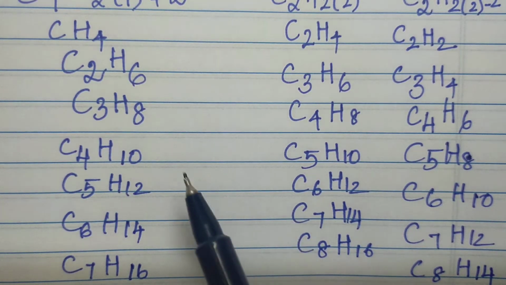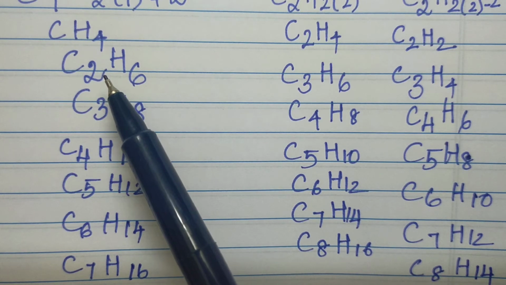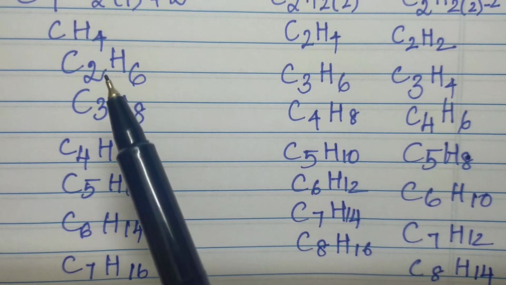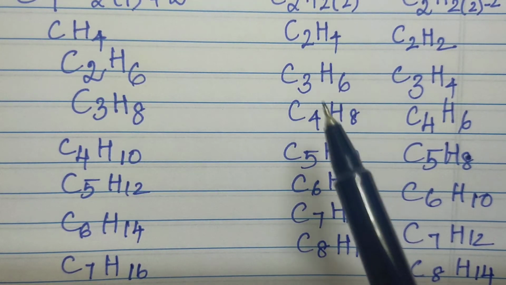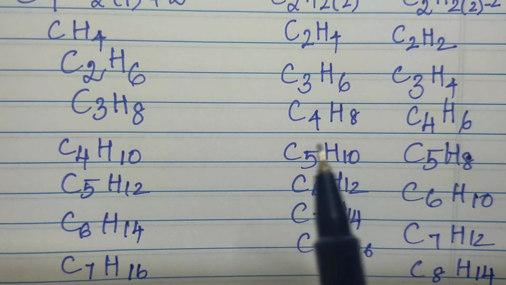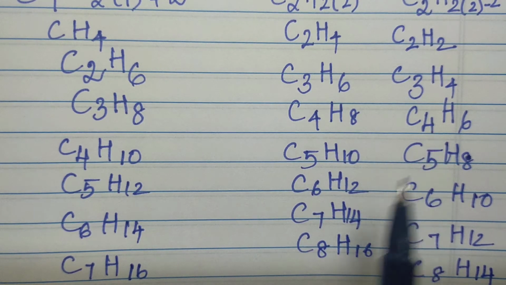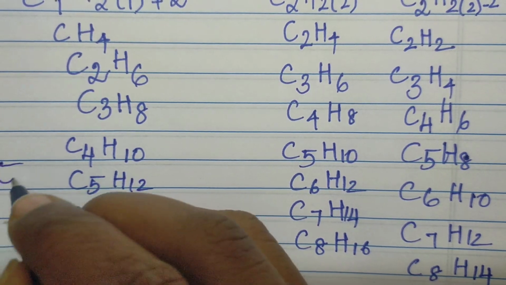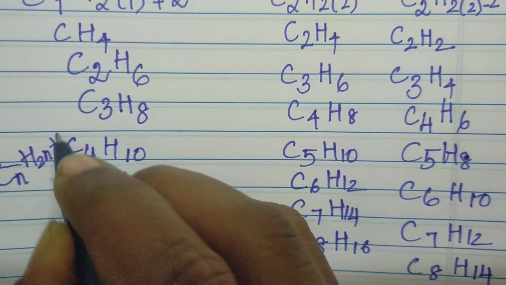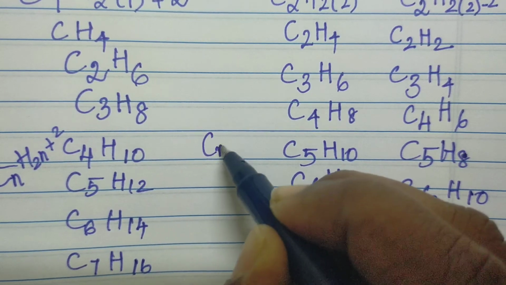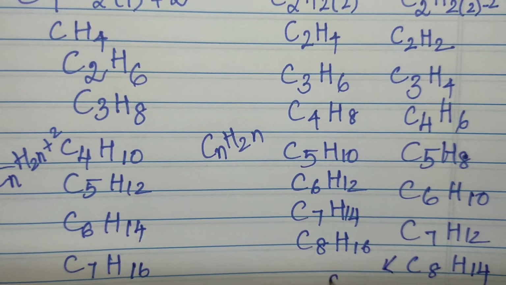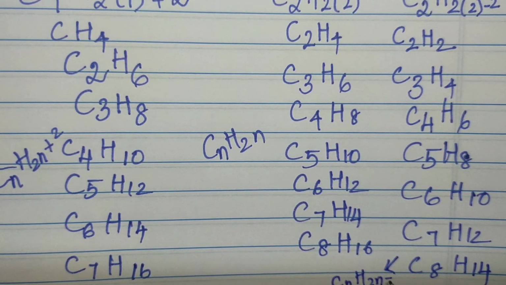So you can see I've substituted n equal to 2, 3, 4, 5, 6, 7 in the general formula for alkane, and the same way 2, 3, 4, 5, 6, 7, 8 in the general formula for alkene, and in the same way for alkyne. Now can you just recall the general formula for alkane? It's CnH2n+2. For alkene, CnH2n. For alkyne, it is CnH2n-2.